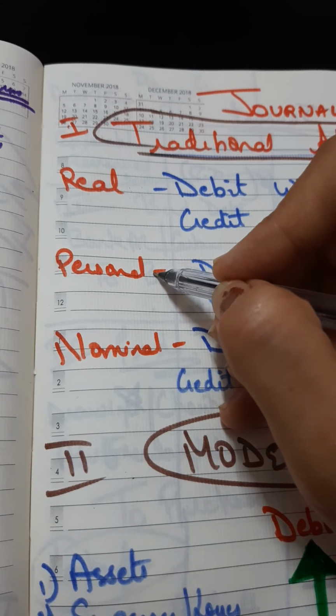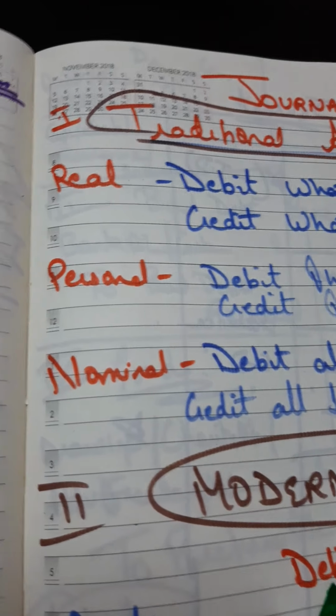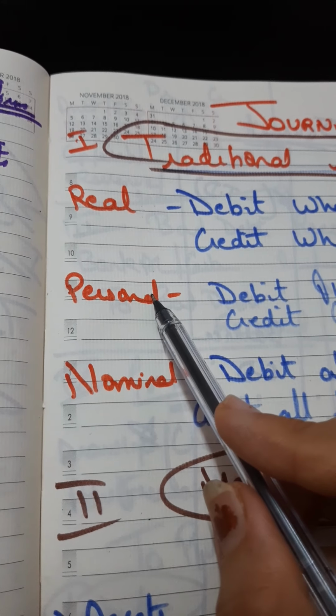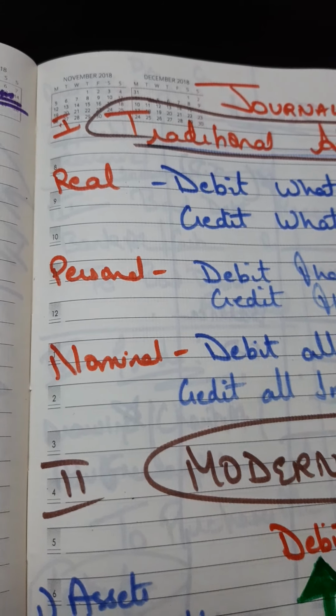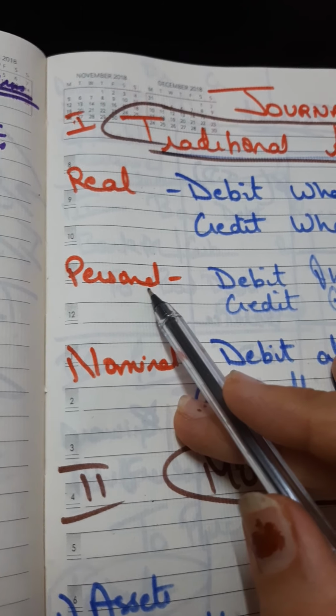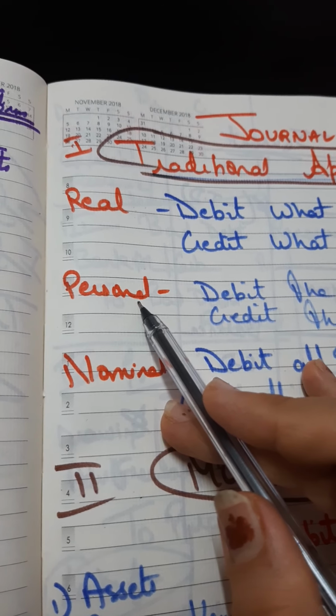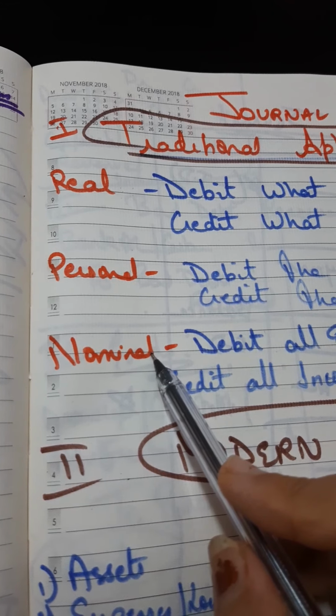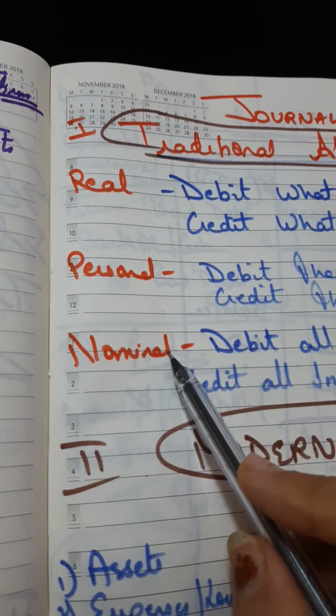Personal is all the accounts in the name of someone, maybe my debtors, my creditors, or the bank account in this particular SBI bank, ICICI bank, or it comes to the bank loan and my own capital account, drawings account, all those. Then comes the nominal account. Nominal accounts are all your expenses, losses, incomes, revenues.